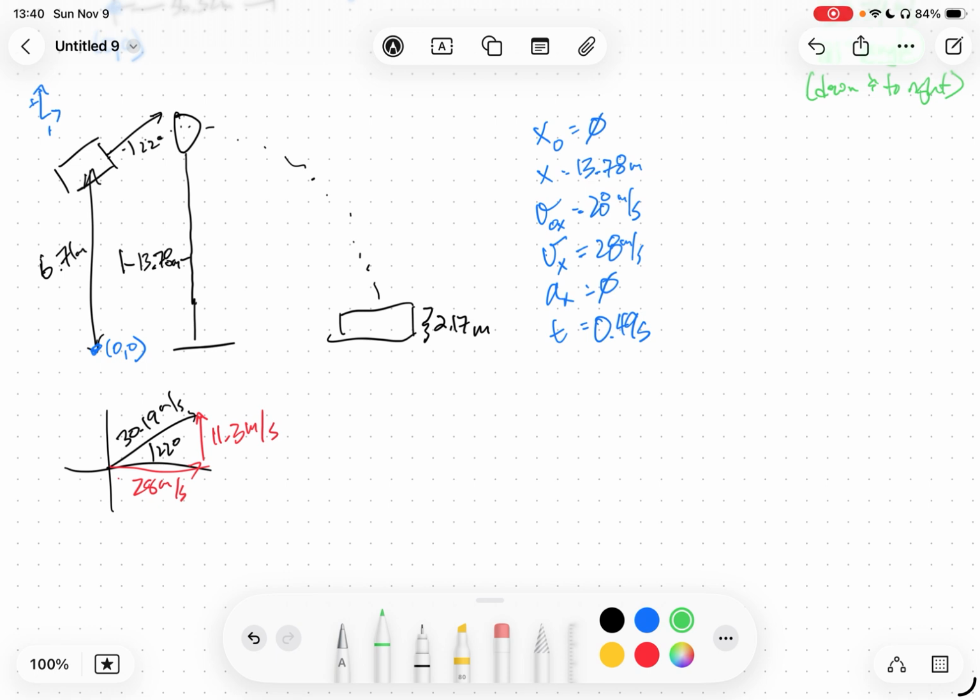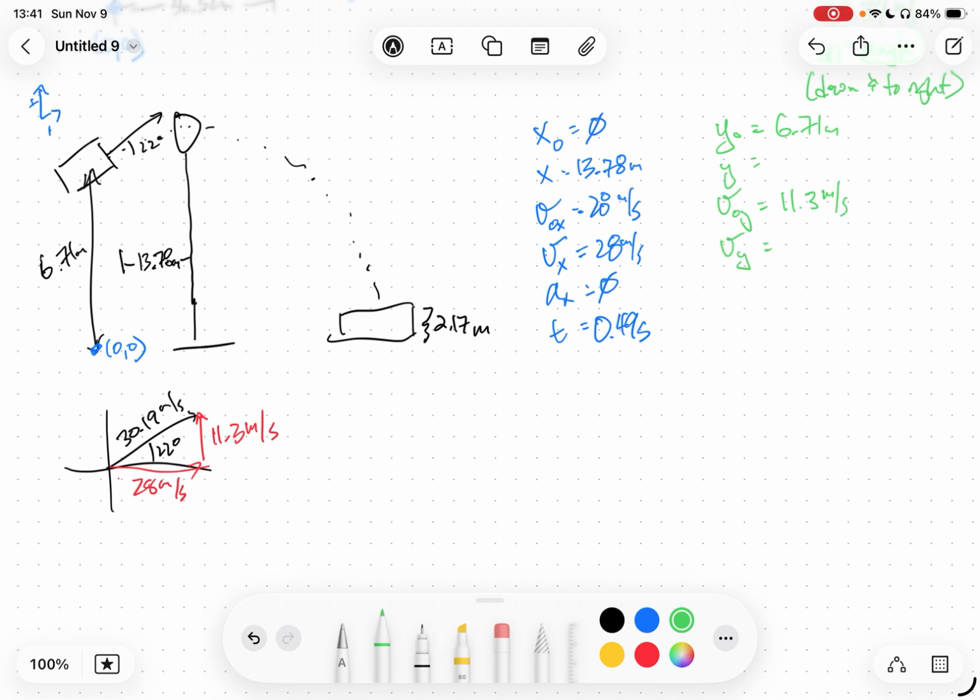And then for the vertical position of the ring of fire, we want to put it where Mr. Brigar is going to be vertically after he's gone 13.78 meters horizontally. So our initial position is 6.71 meters off the ground. Our final position is what we're trying to find. Our initial velocity in the y dimension, he's moving 11.3 meters per second upward.